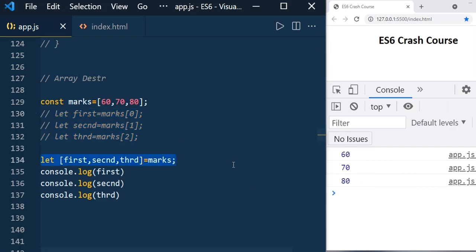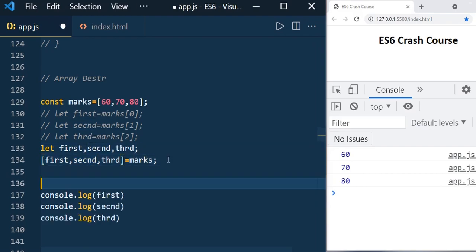So using the ES6 array destructuring concept, you wrote a single line of code and it is pretty neat and understandable. Here you no need to use this index 0, 1, 2 like this, which is very tedious, but this is the easiest way. You can even declare the variables like this: let, and you can remove this let here, and it works the same. So you can define these variables outside also.